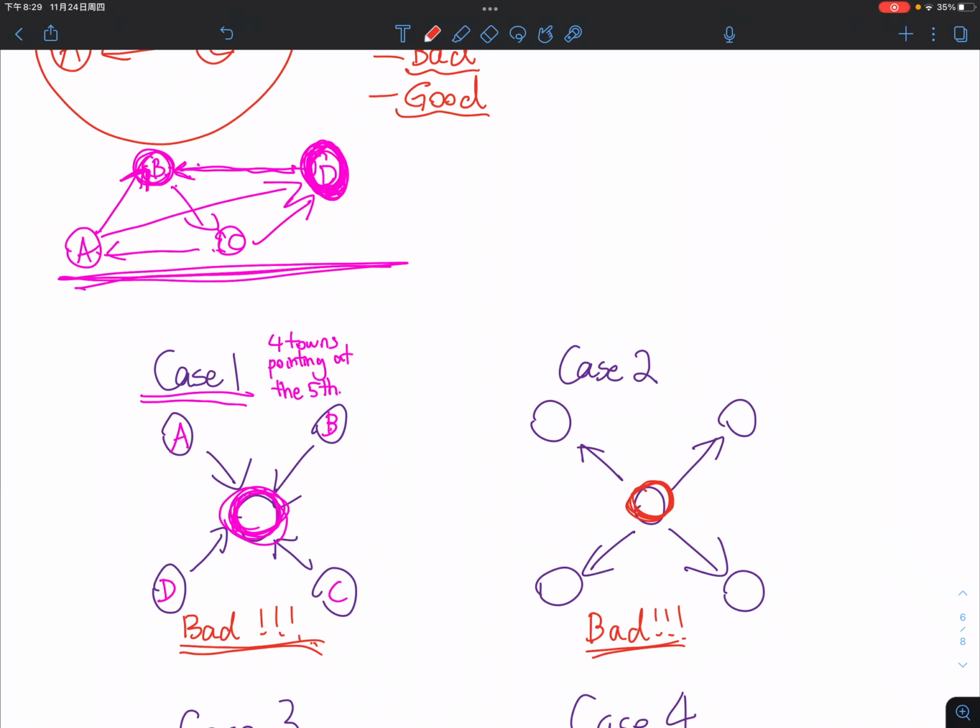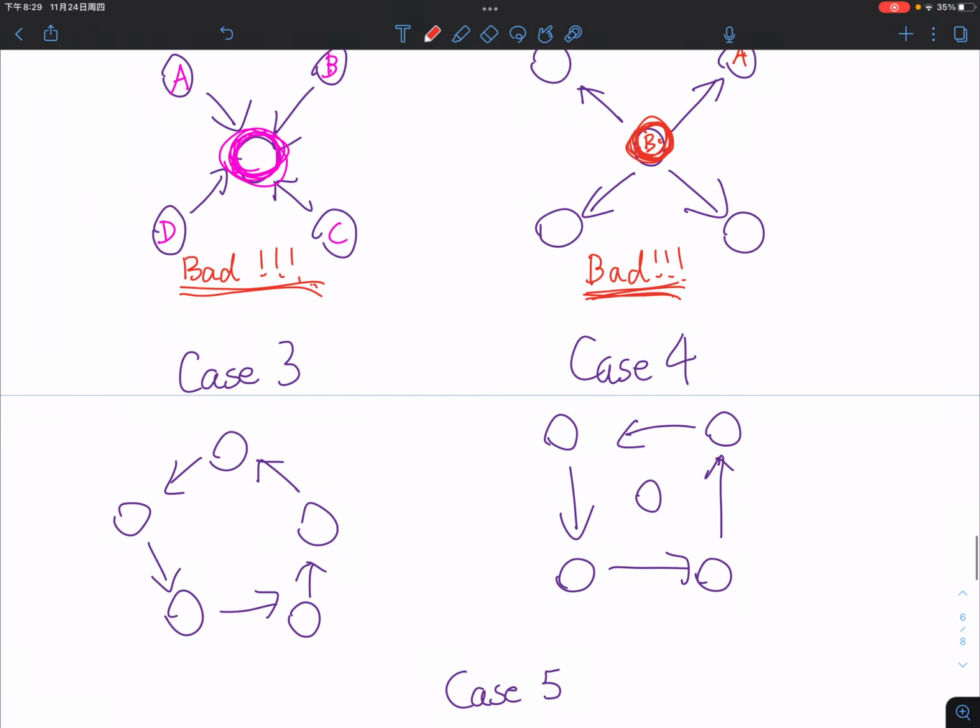No towns are going to point towards it, right? So this is going to lack connection at the end, right? So let's say if this is A, this is B. A cannot find a way to access B, correct? So this is also a bad configuration. Okay, let's move on to the third one.